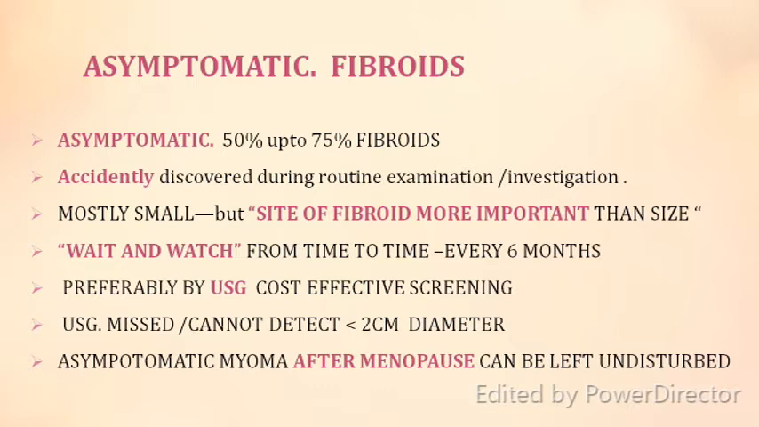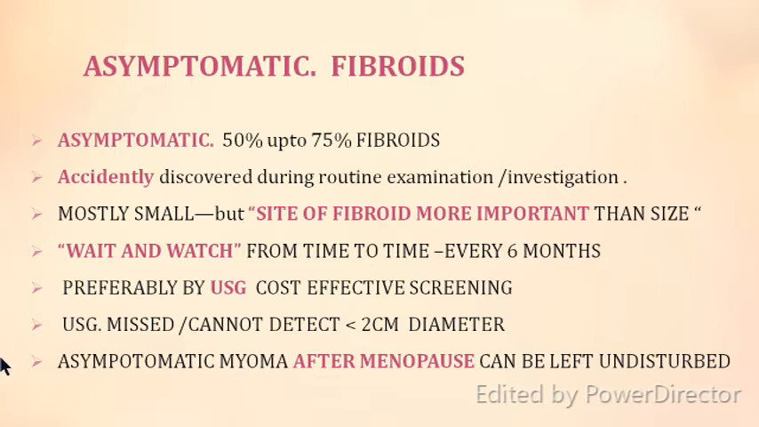they are discovered accidentally during routine examination or investigation. Say for any other disease you are investigating and you do a sonography and you find a fibroid, or the patient comes with a complaint of heaviness, something which is producing pressure symptoms, and then you do a sonography and you accidentally find fibroids. So most of the fibroids are painless, most of the fibroids are asymptomatic, and therefore it is a chance finding.